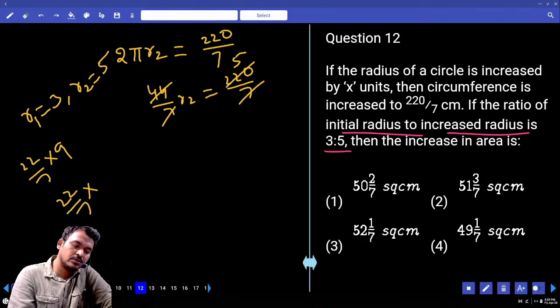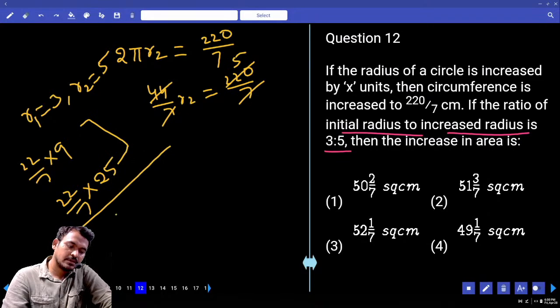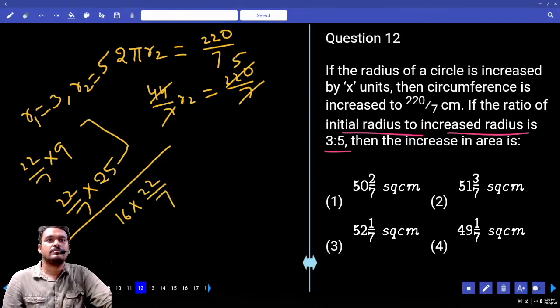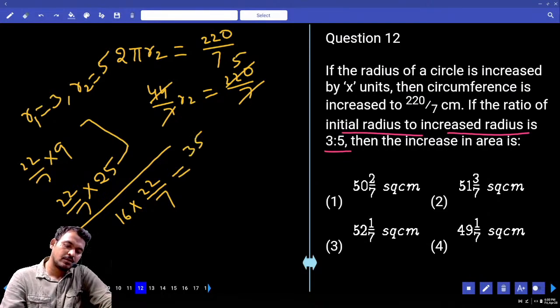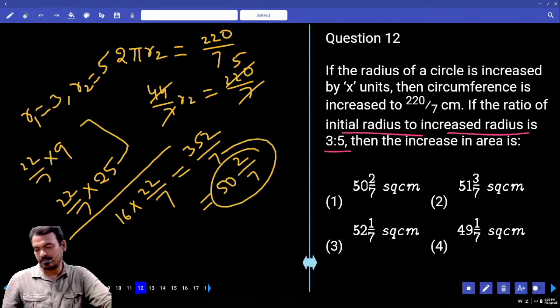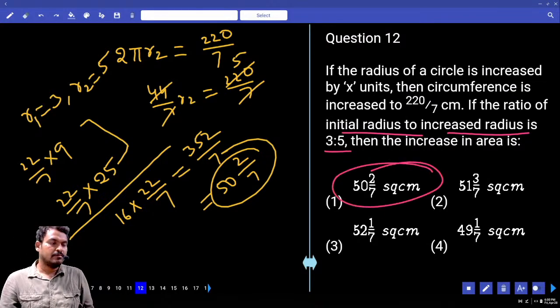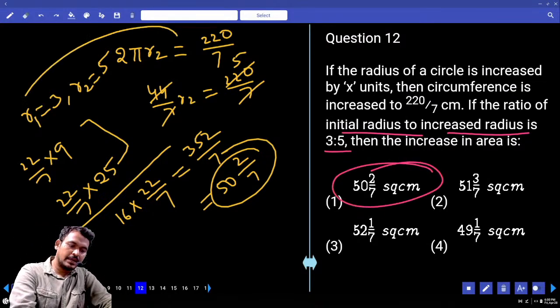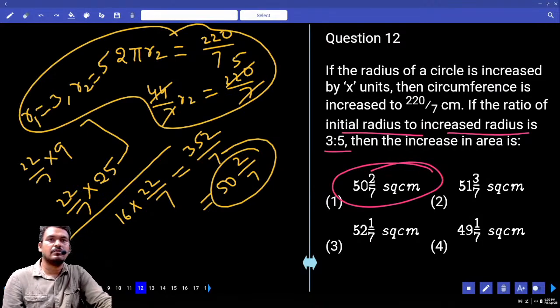22 by 7 into 25, or not? What is the difference? 16 into 22 by 7, or not? Difference is how much? 16 into 22 by 7. 16 into 22 means it is 352 by 7, or not? 7 how many times? 52 by 7. Which option? First one. Without writing this, directly we can say the answer, or not?